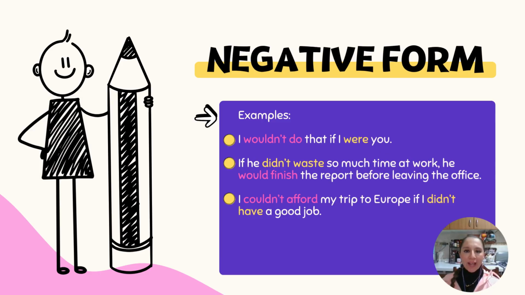Now let's take a look at some negative sentences. Let's read them together. I wouldn't do that if I were you. If he didn't waste so much time at work, he will finish the report before leaving the office. I couldn't afford my trip to Europe if I didn't have a good job.